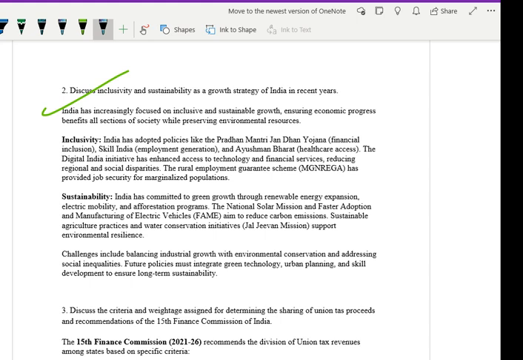India has committed to green growth through renewable energy expansion, electric mobility and afforestation programs. The National Solar Mission and faster adoption and manufacturing of electric vehicles aim to reduce carbon emissions. Sustainable agriculture practices and water conservation initiatives support environmental resilience. Challenges include balancing industrial growth with environmental conservation and addressing social inequality. Further policies must integrate green technology, urban planning and skill development.